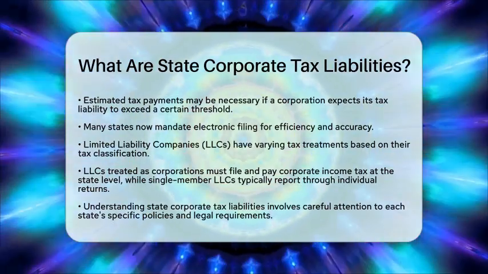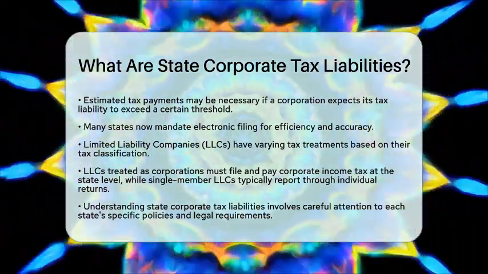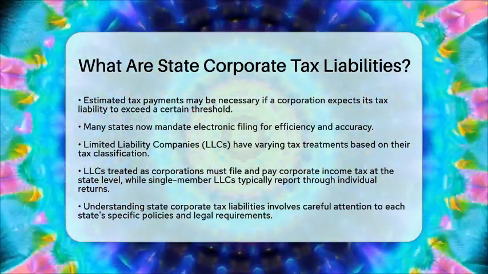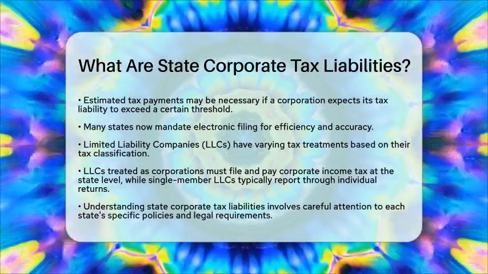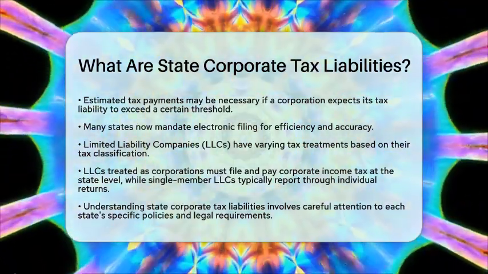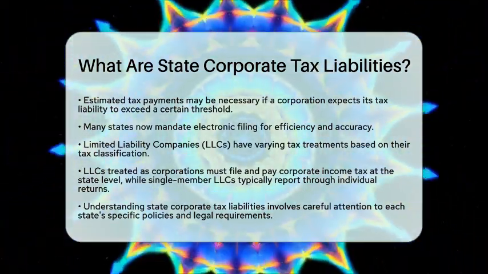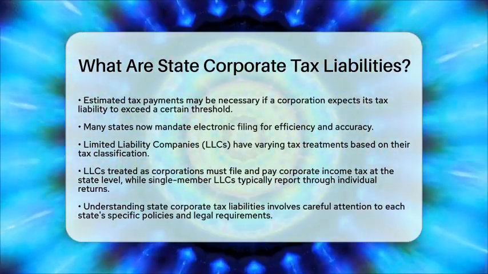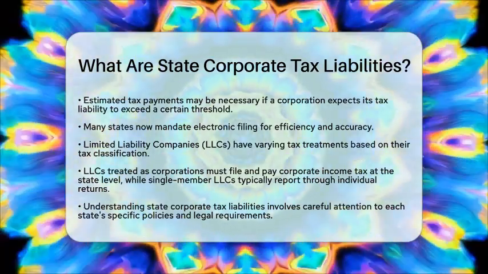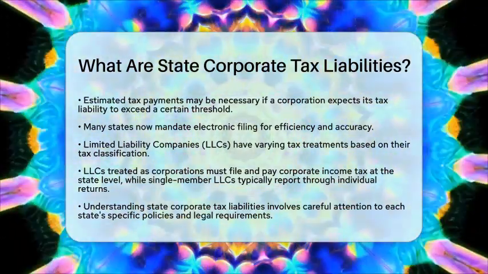To sum it up, state corporate tax liabilities are determined by each state's tax laws, which define taxable income, apply apportionment formulas, set tax rates, and establish filing requirements. These liabilities reflect the corporation's economic activities within the state and contribute to funding public services and infrastructure. Understanding these taxes requires careful attention to each state's specific policies and legal requirements.